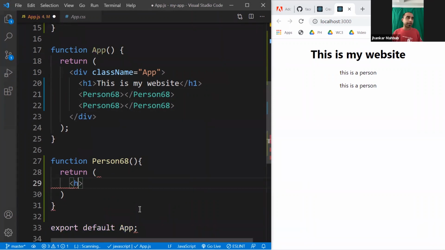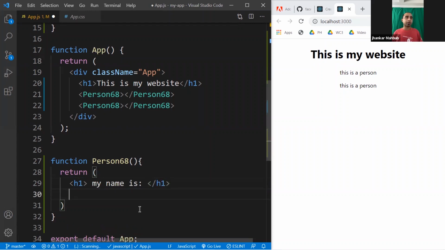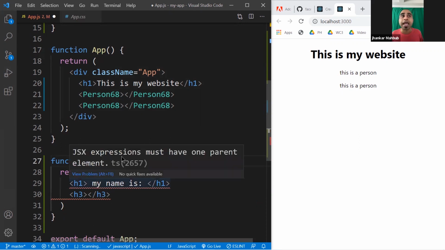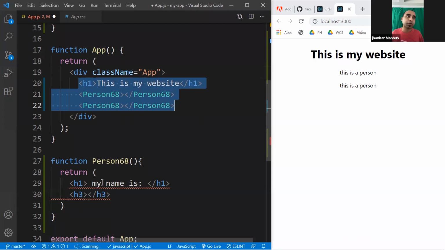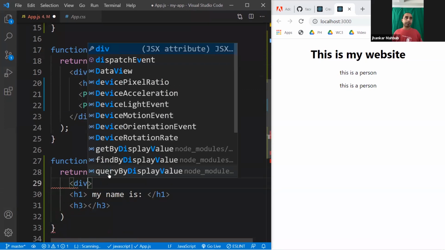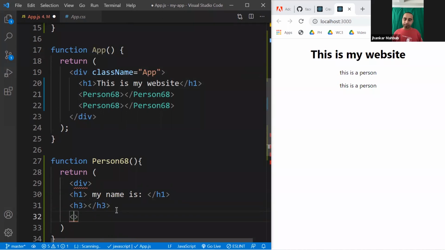So for example, we have an H1, my name is, we'll put some name here, slash H1, and then maybe another H3 and slash H3. If you do this, it causes some trouble. You see a red squiggly line: expression must have one parent element. One parent element means you have a div and everything inside the div. So you can do exactly the same way: put a div and a slash div. Now they have one single parent. These are siblings at the same level and they are inside a parent.